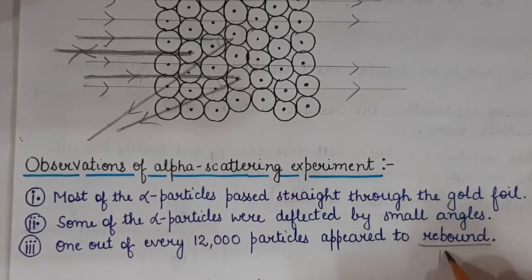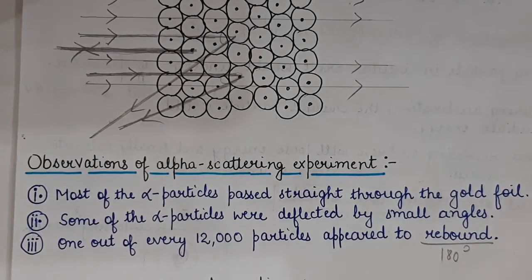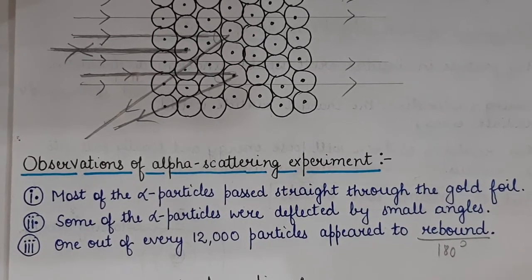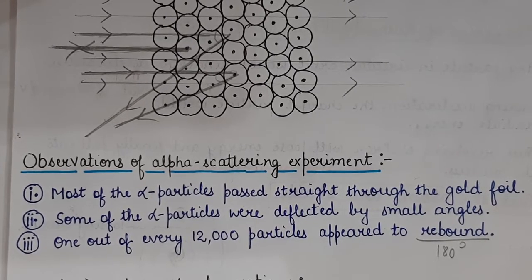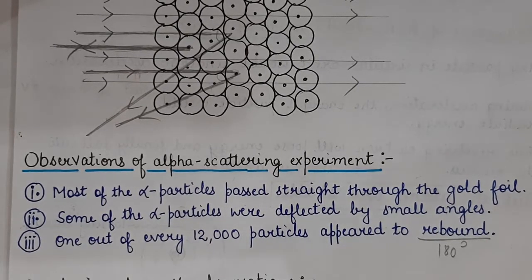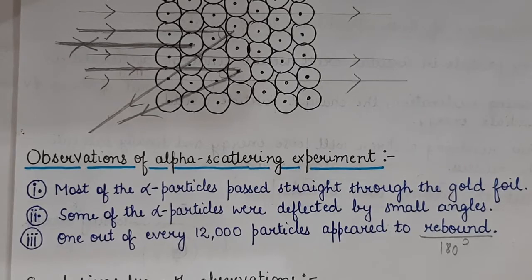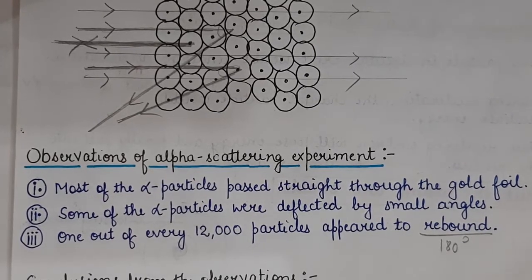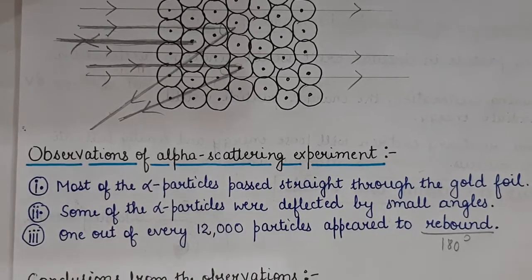Rebound means making an angle of 180 degrees. Now, what were the conclusions drawn from these observations? Conclusion means result.